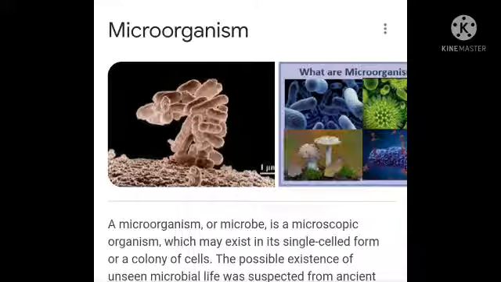Microorganisms are those that are visible only through a microscope. Those seen by microscope are called microorganisms. Micro means small, or microbes. Microorganisms are the most abundant organisms on our planet, meaning they existed before us also.